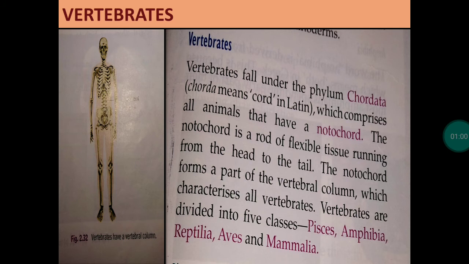So, vertebrates are characterized by a notochord, or simply, a backbone. All the members of this phylum have a vertebral column. Vertebrates are divided into five classes: Pisces, Amphibia, Reptilia, Aves, and Mammalia.